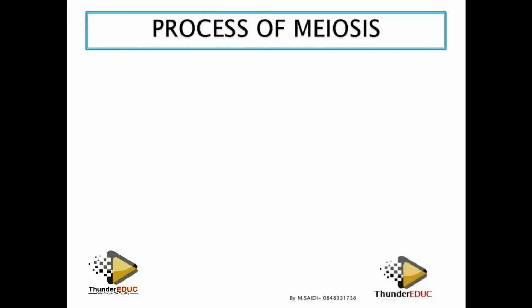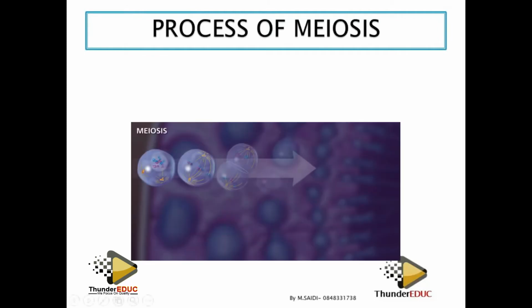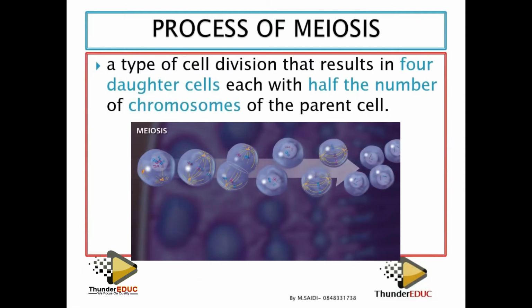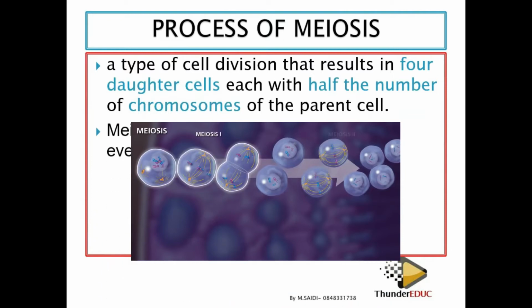The process of meiosis. Don't forget that we said that meiosis is the process whereby one cell divides to form 4 daughter cells. These cells are genetically different from each other and from the parent. It is a type of cell division that results in 4 daughter cells, each with half the chromosome number of the parent.